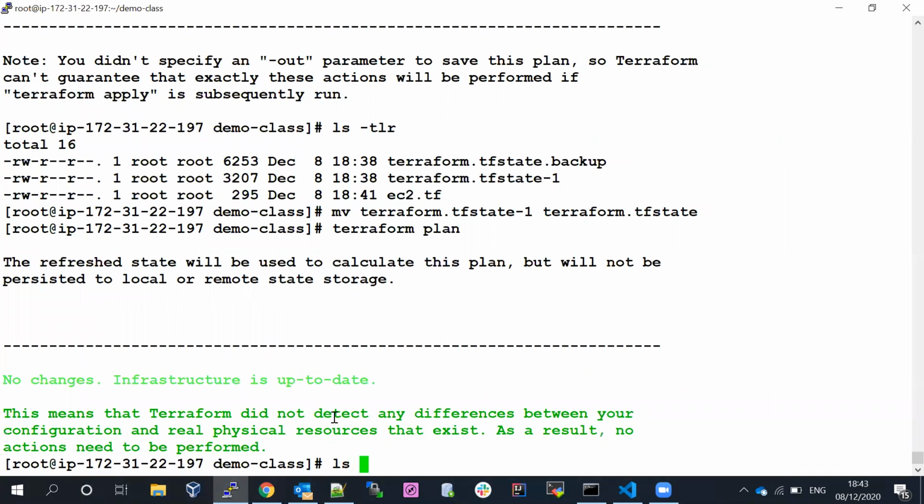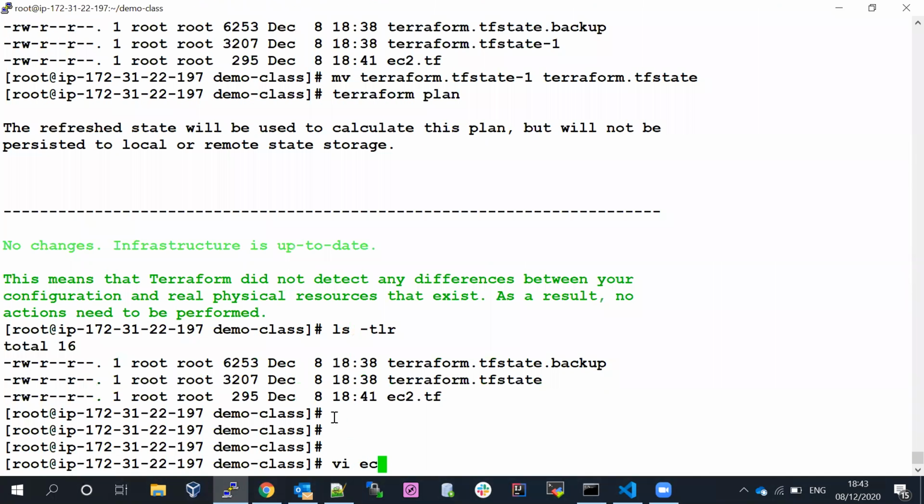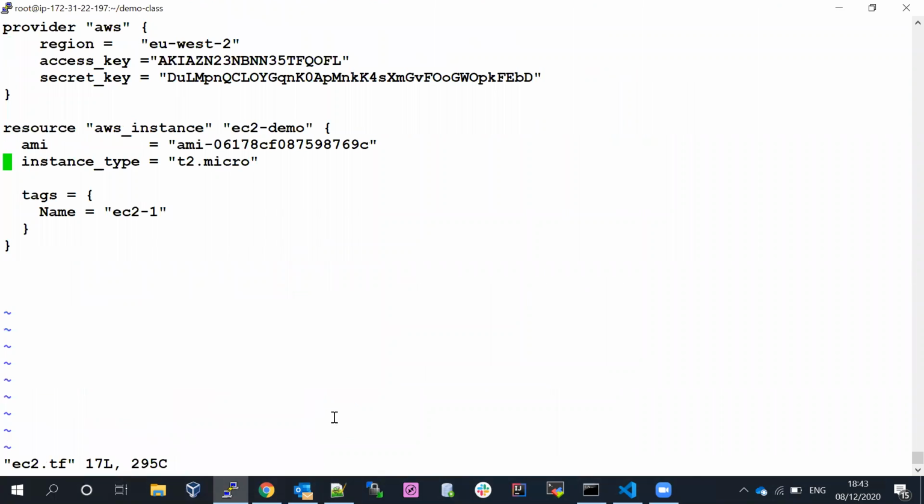Let's say for example I want to change something. So in here, rather than 1, I'm going to keep it as a 4. Okay, let me go ahead and run the Terraform.